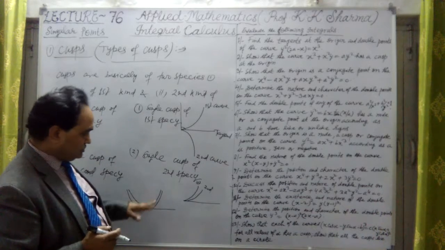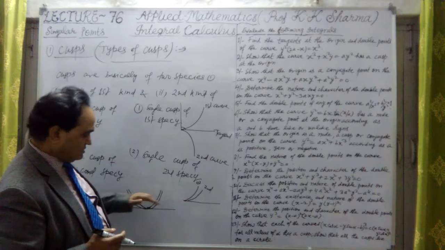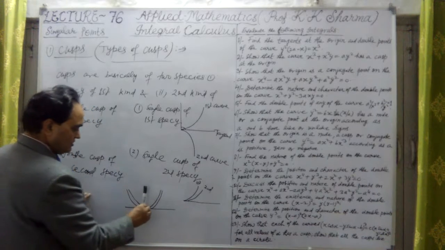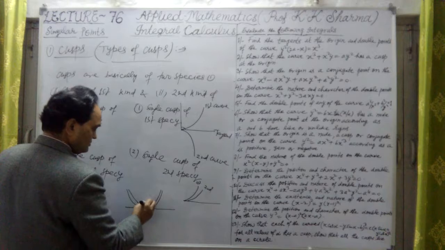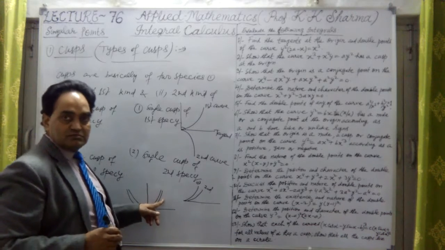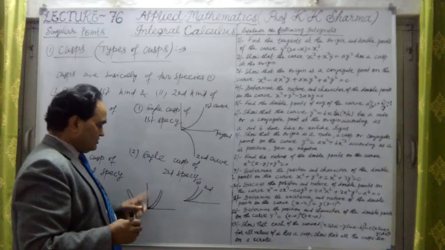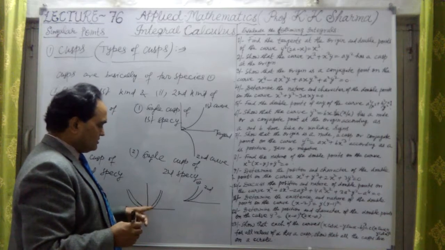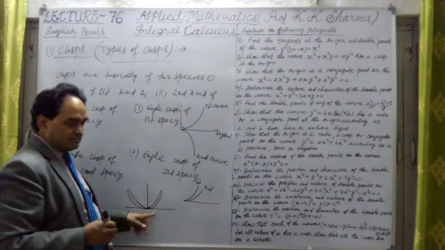At this double point, these two curves are lying on two sides. If there is a normal upon this tangent line, these two curves are lying on both sides of the normal. And this is a double cusp of second species.